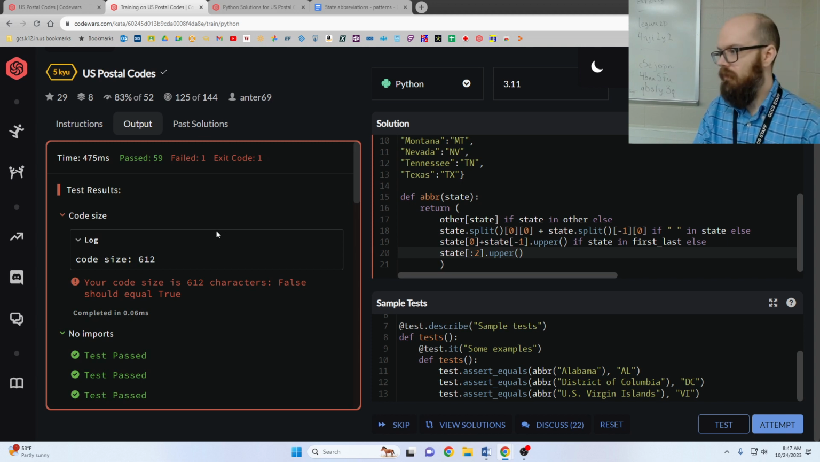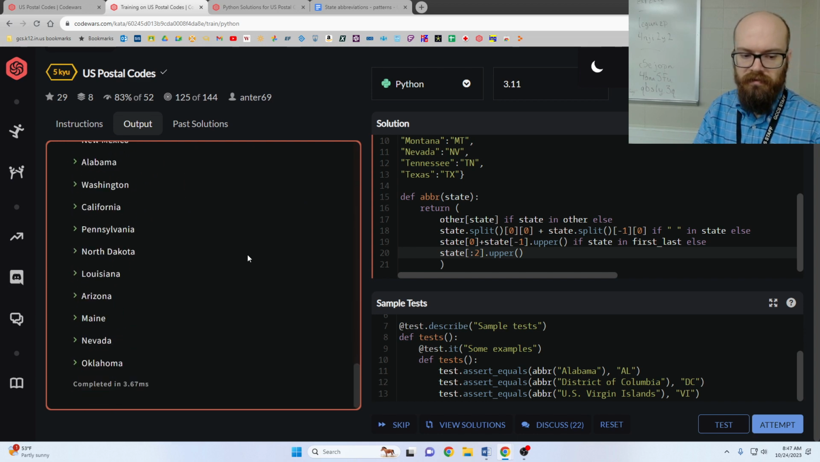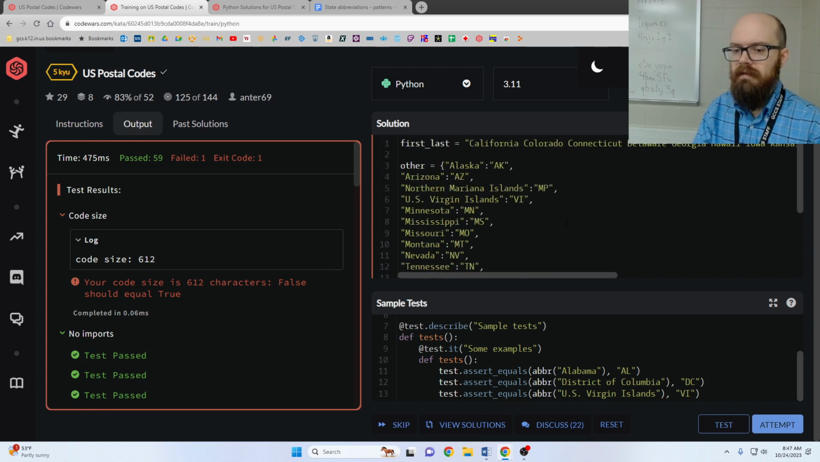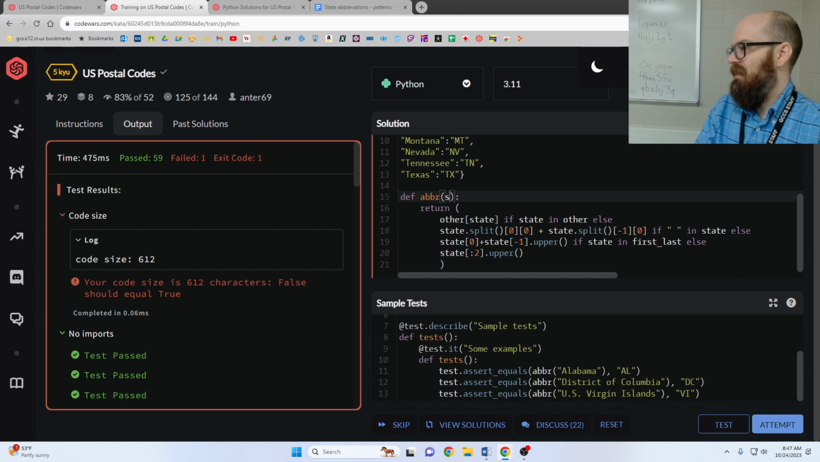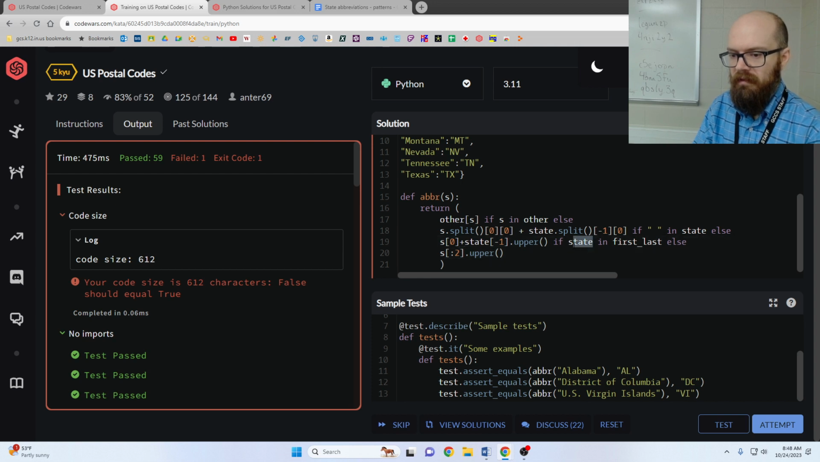Is that just the code size, or is that something actually being wrong? I think it's just the code size. So we're at 612 and we need to get down to 500, which is not that bad. Like, we've got a lot to work with. We could do some really cheap stuff like making the parameter shorter, like just calling it S. Let's go ahead and do that because that will save us a lot. Maybe enough. No, not enough, but it will be quite a bit.